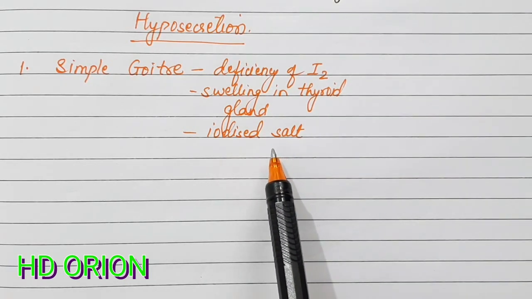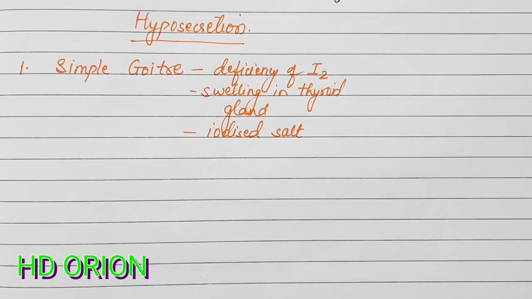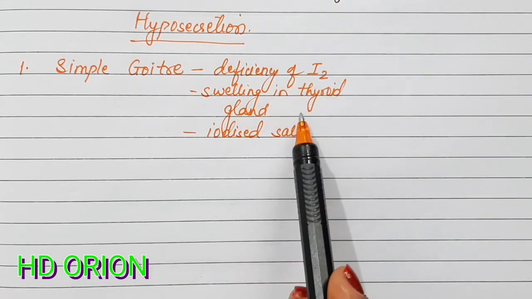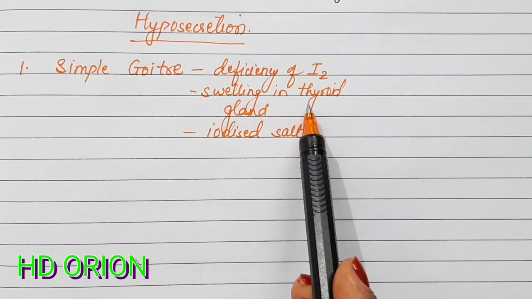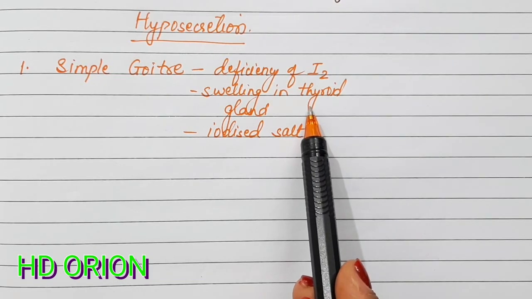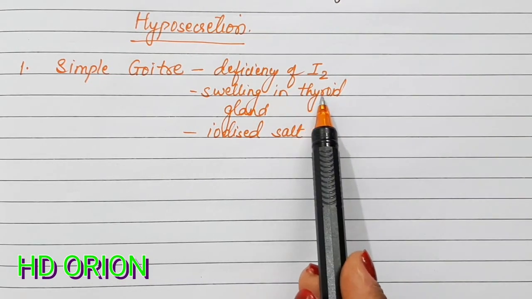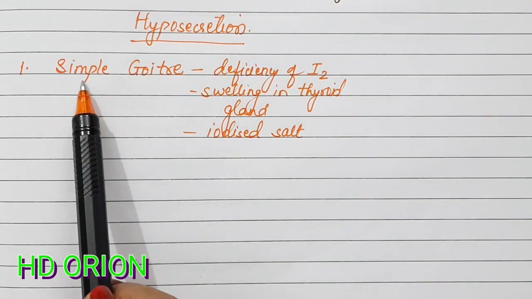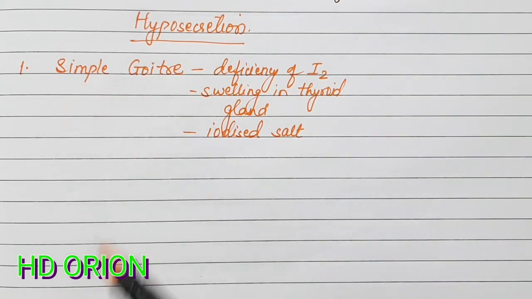So iodine is the active ingredient in the production of thyroxine we have just studied, and therefore the deficiency of iodine causes the thyroid gland to swell. When the thyroid gland swells, it is known as hypertrophy of the thyroid gland. So this is due to hyposecretion of the thyroxine hormone, simple goiter.